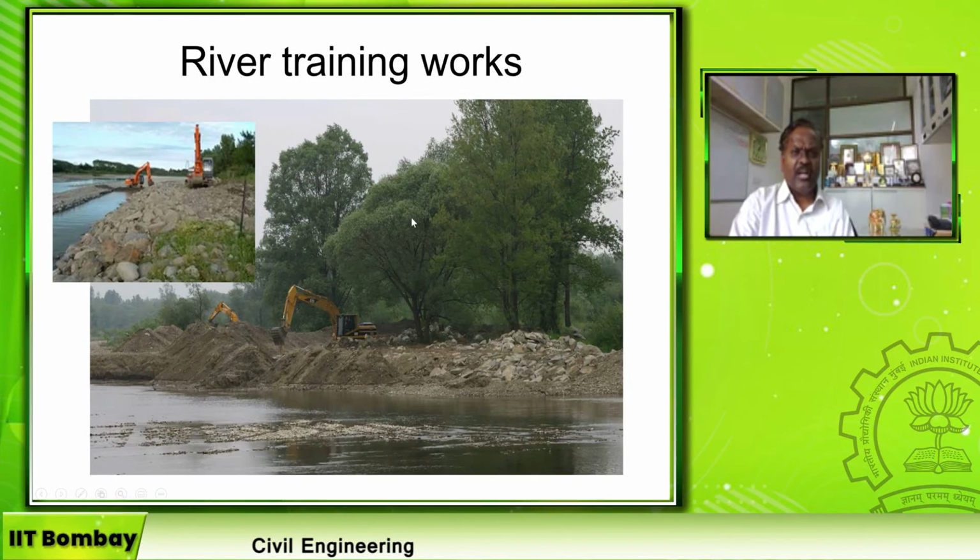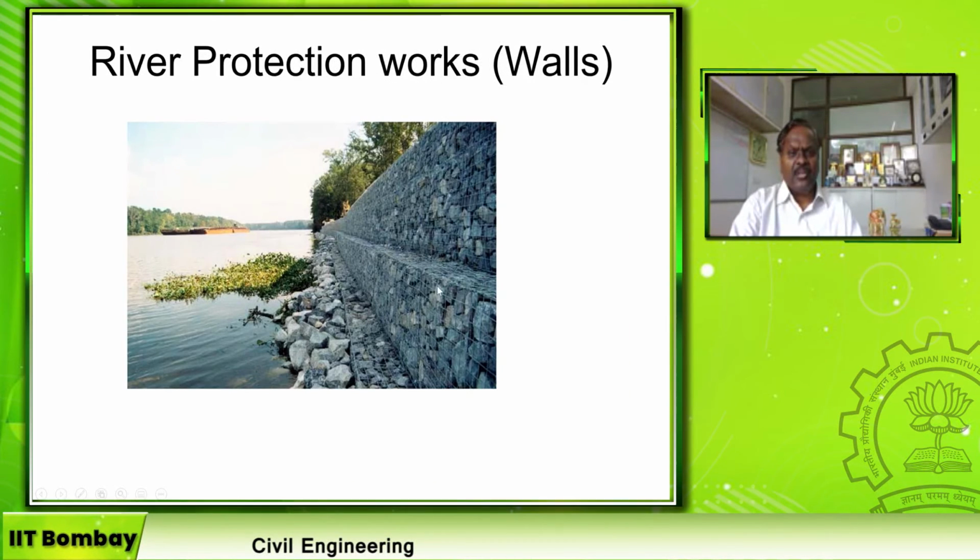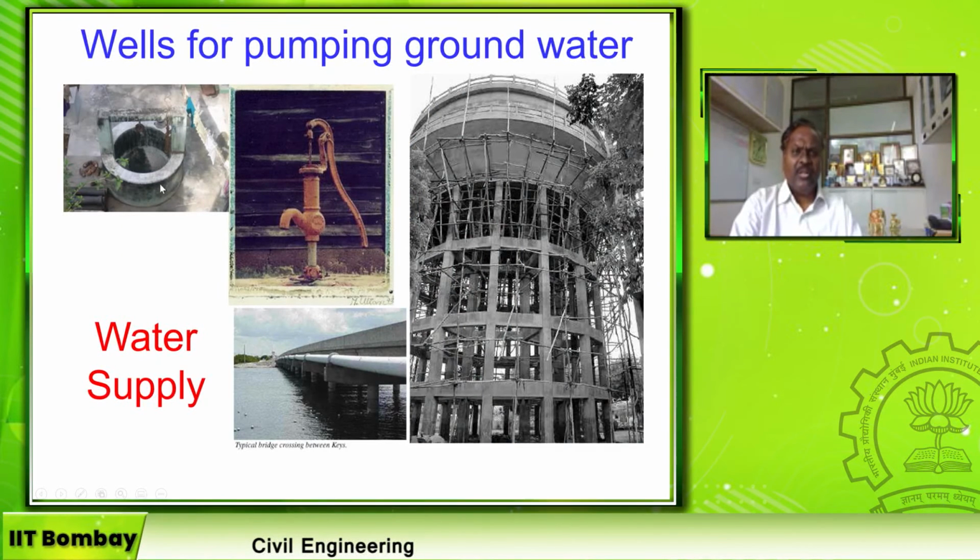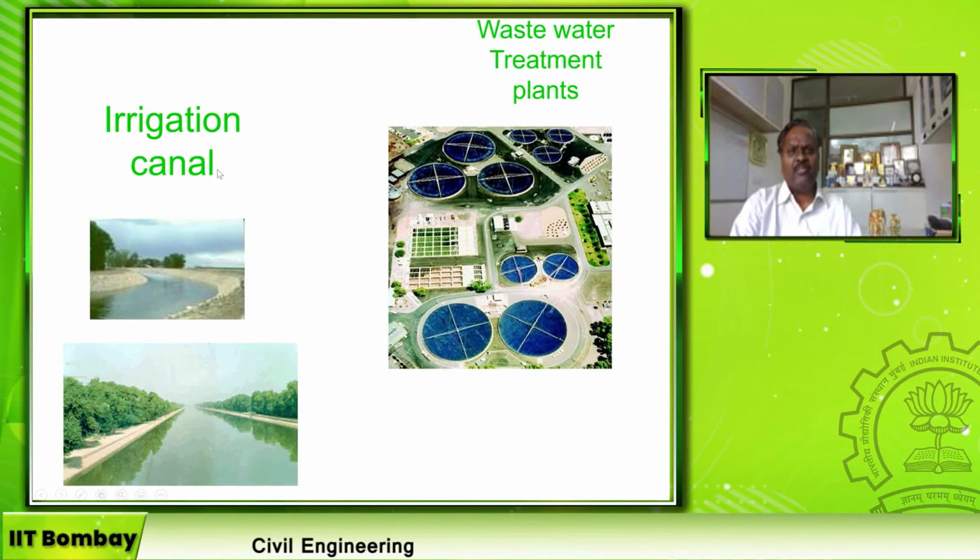River protection work is also the job of a water resources engineer, so that water is retained well within the river course. Right? These are some of the gabion walls which protect the banks. Water supply, either from groundwater or pumps or surface water, is also the job of a water resource engineer. Design of irrigation canals, supply of water for irrigation. It is not just irrigation engineers alone who need this water. The water resource engineer is also involved in the design, construction, laying, and maintenance of this canal from the dam to the field.